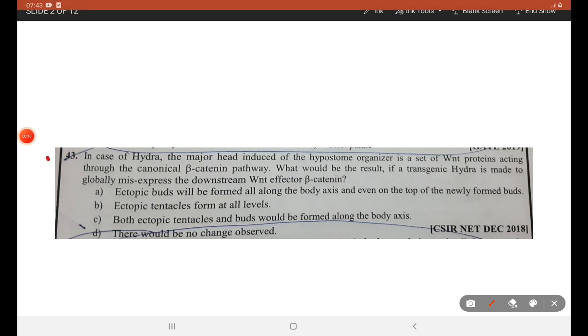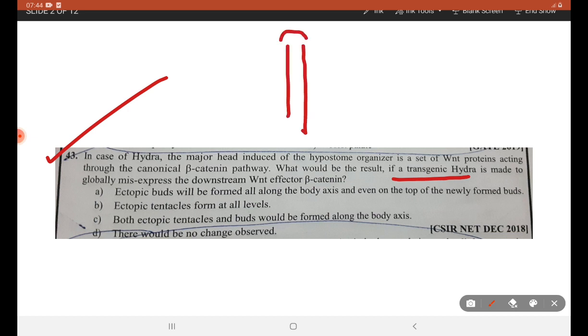First question from Hydra. In this case, major head induced of hypostome organizer is a set of WNT proteins acting through the canonical beta-catenin pathway. What could be the result if transgenic Hydra is made to globally misexpress the downstream WNT effector beta-catenin?